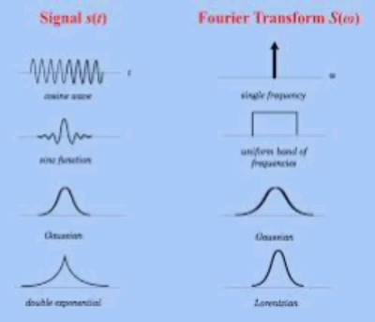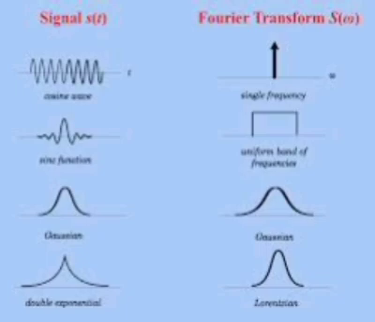Fourier transform of a real signal is always even conjugate in nature. Fourier transform of real and even signals is purely real and even. Fourier transform of real and odd signals is purely imaginary and odd. Shifting in time domain only changes the phase spectrum of the signal.